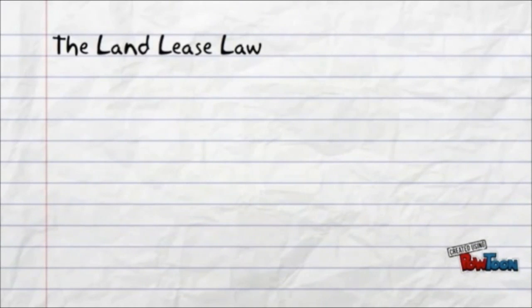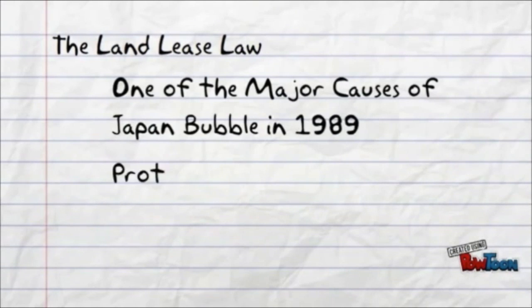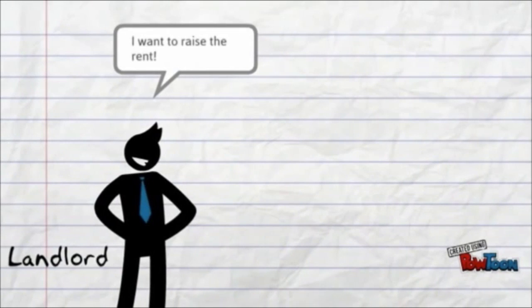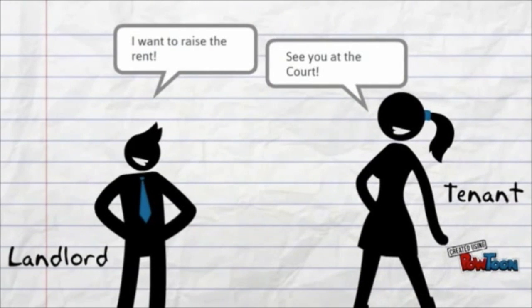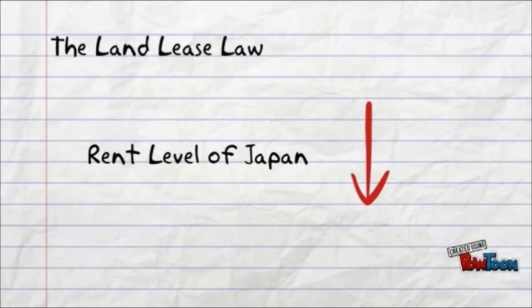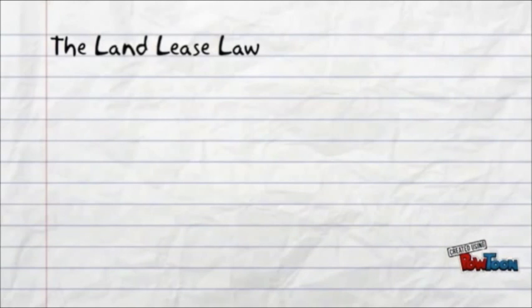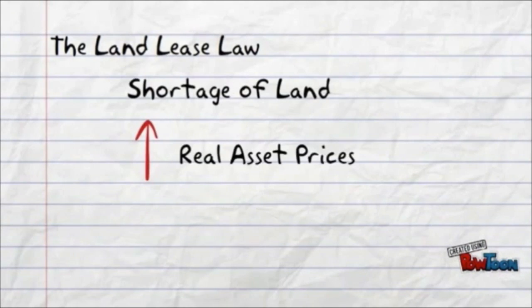The Land Lease Law. The Land Lease Law was one of the major causes of the Japan bubble in 1989. It was a law that aimed at protecting tenants from high rents. It restricted landlords from raising the rent as tenants could ask the court to summon a hearing to set the rent price. Land lease contracts were also automatically renewed when they expired. Under this law, the rent level of Japan was much lower than the market equilibrium. Landlords would therefore rather leave their land unused than rent it out. This led to a shortage of land supply in Japan and pushed up real asset prices.